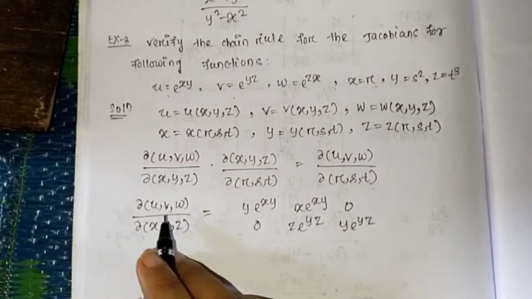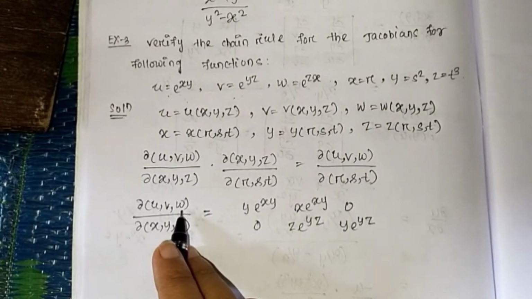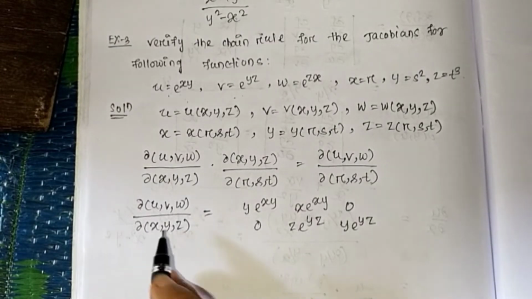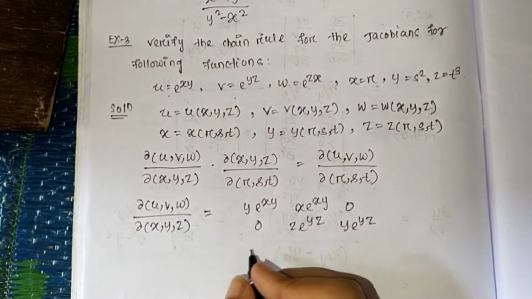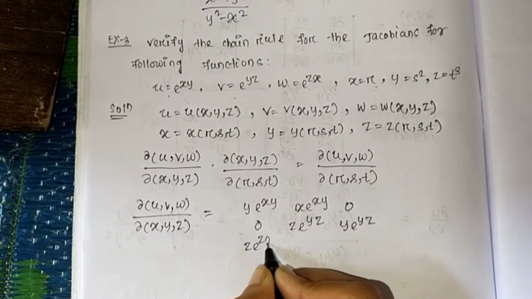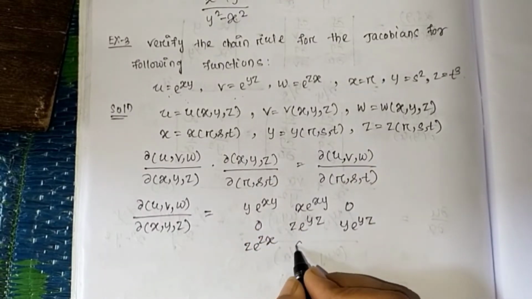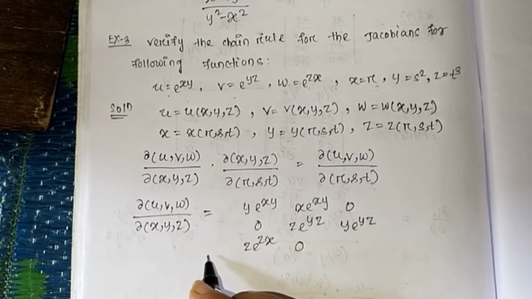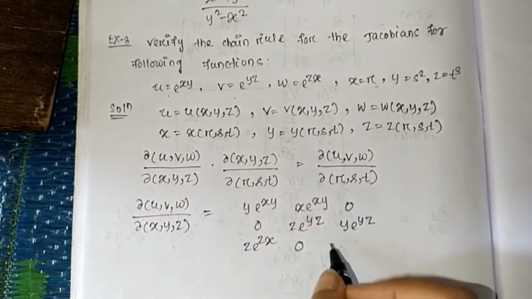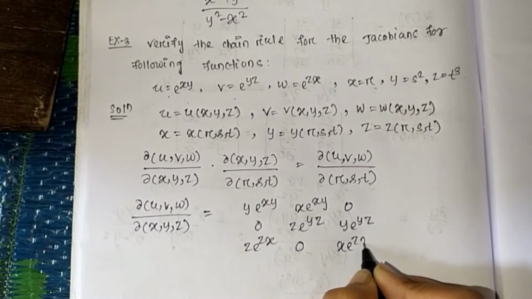Then lastly del w by del x is z into e to the power zx. Del w by del y is independent of y, so it is 0. Del w by del z is x into e to the power zx.